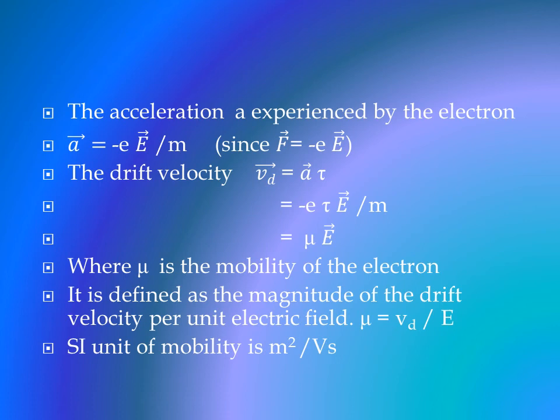Now this quantity, that is minus e tau by m, is taken as mu, where mu is known as the mobility of the electron. It is defined as the magnitude of the drift velocity per unit electric field. That is, mu is equal to Vd by E. And the SI unit of mobility is meter squared per volt second. Okay, that is the SI unit of mobility. You can expect this in a 1 mark question.